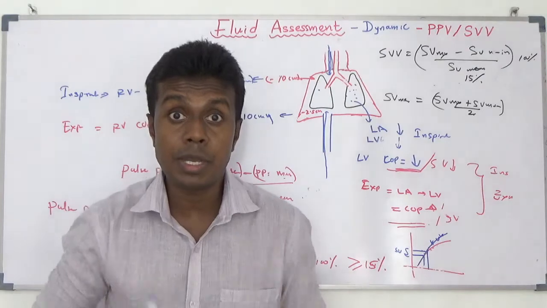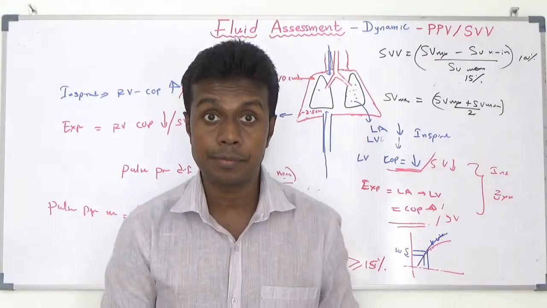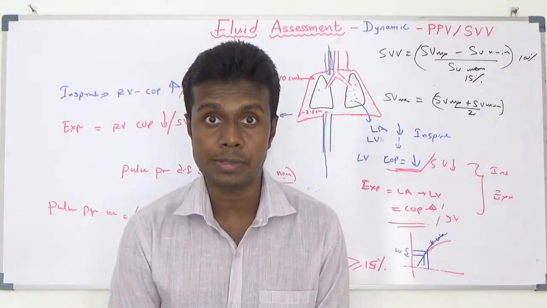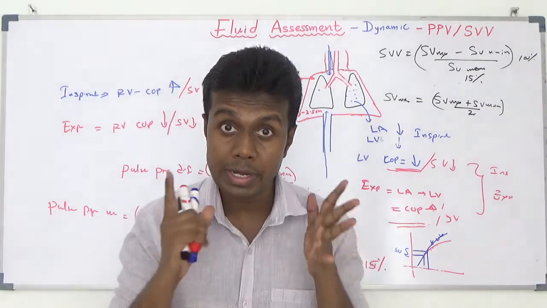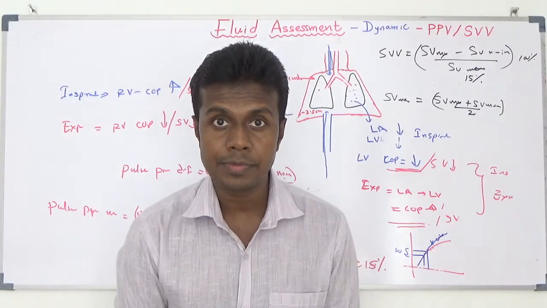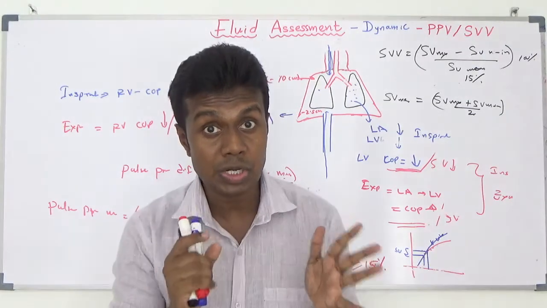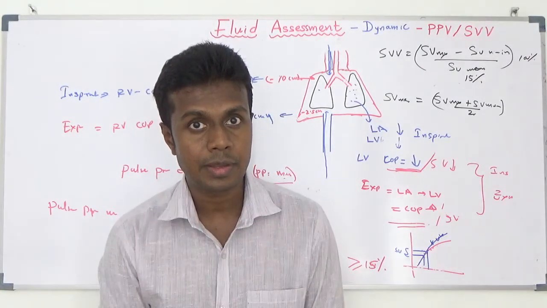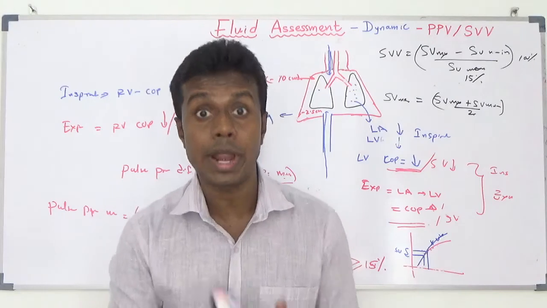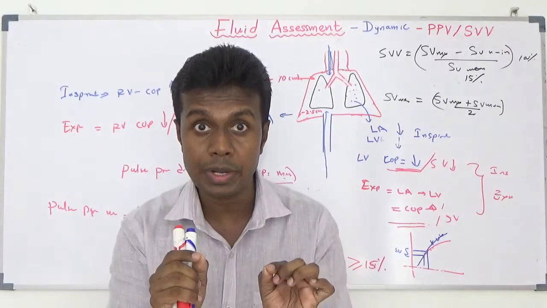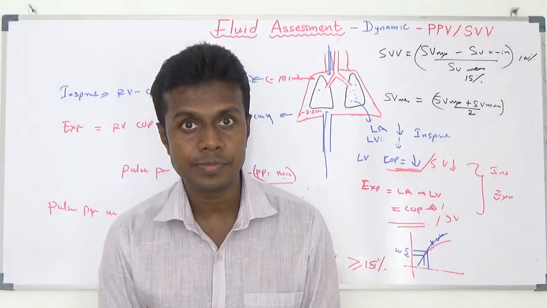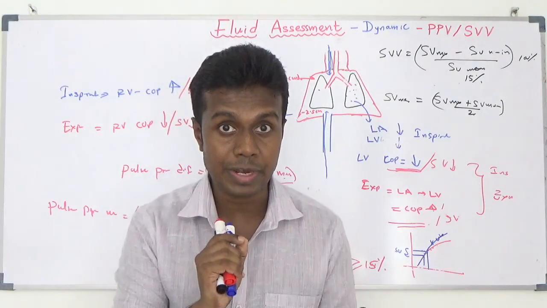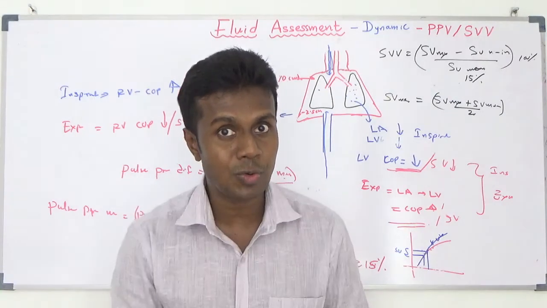Unfortunately, if you check my stroke volume variation and pulse pressure variation right now, you may find a value more than 15%. That means you can give fluid to me, but it does not necessarily mean your patient definitely needs fluid. Your patient may need fluid. You can give fluid, but it does not mean you should give fluid. This is all regarding pulse pressure variation and stroke volume variation. Not all. One more thing I want to highlight.